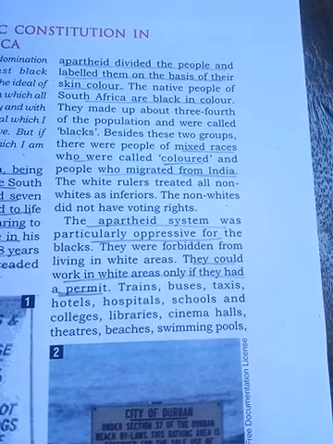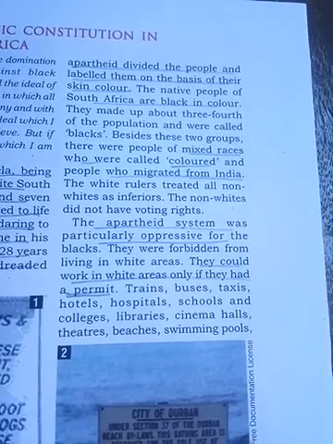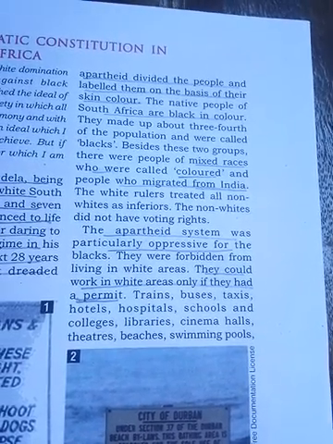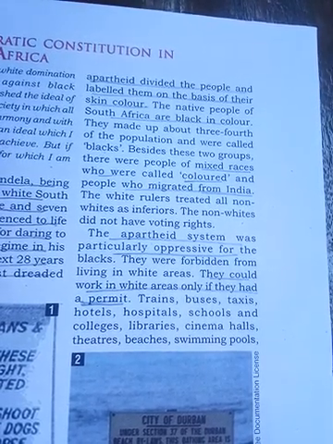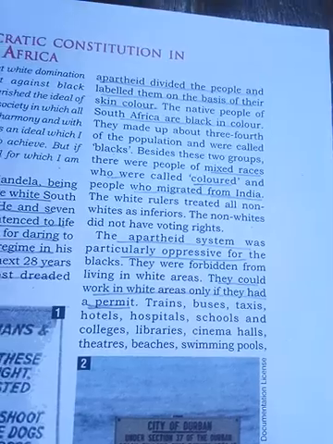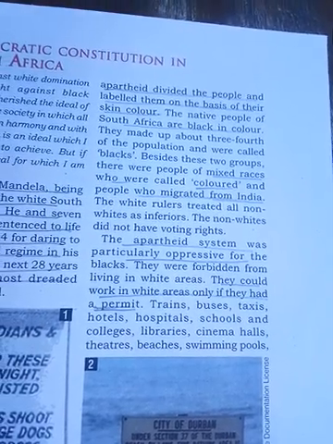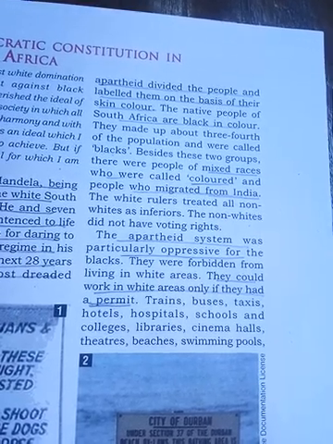They were forbidden from living in white areas. According to this system, the white people were enjoying, but the black people were discriminated against. They were not allowed to stay where the white people used to stay. That means they could not stay together.